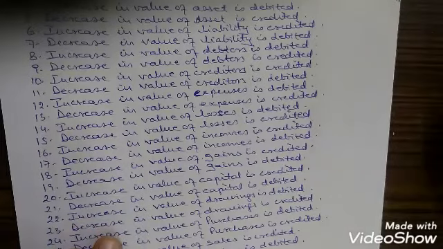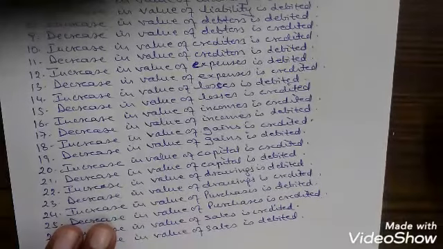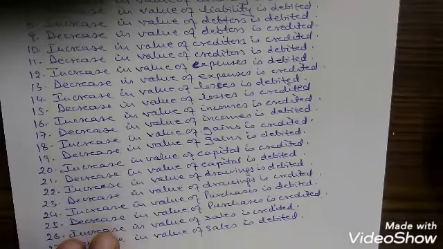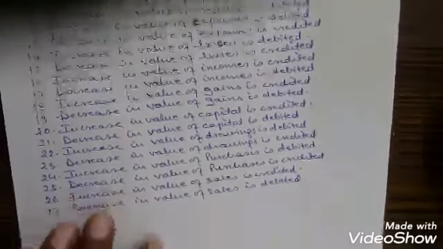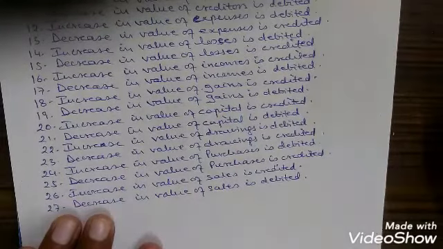A decrease in value of drawings is credited. Increase in value of purchases is debited. You have purchased goods of rupees 10,000 from Mr. X, and goods of rupees 20,000 from Mr. Y. Both will be added together and purchases account will be debited. Decrease in value of purchases is credited. Increase in value of sales is credited. Decrease in value of sales is debited.